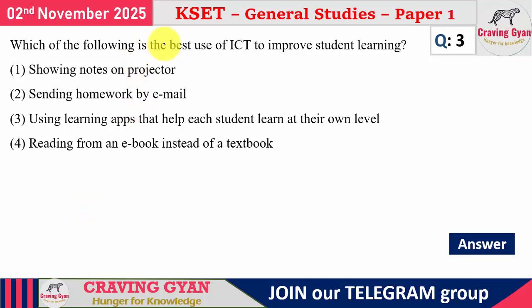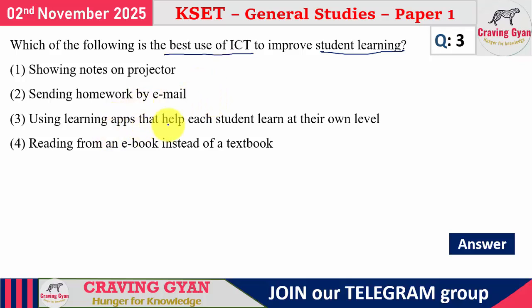Third question. Which of the following is the best use of information and communication technology to improve student learning? Showing notes on a projector. Okay, you are making use of an ICT technology. Up to some extent this statement is correct. Sending homework by email. Yes, nowadays things are growing fast, so you make use of a technology. Yes, it is good.